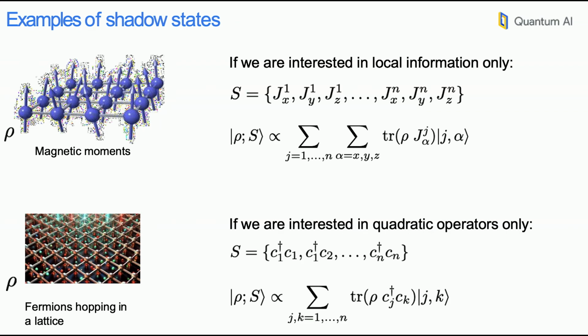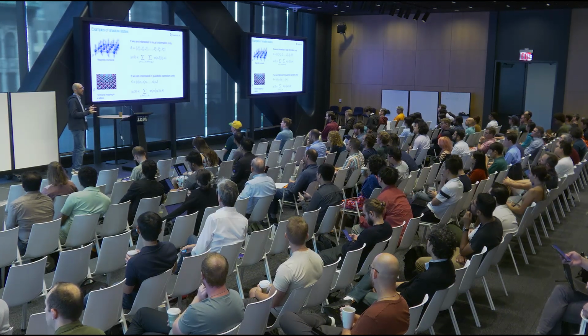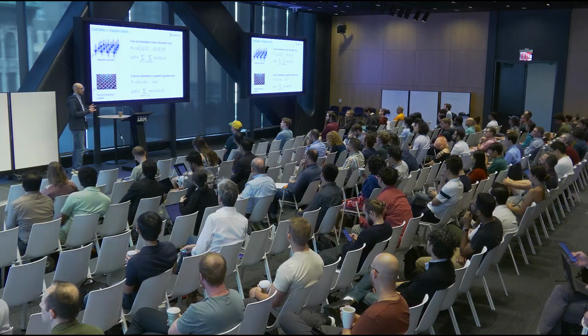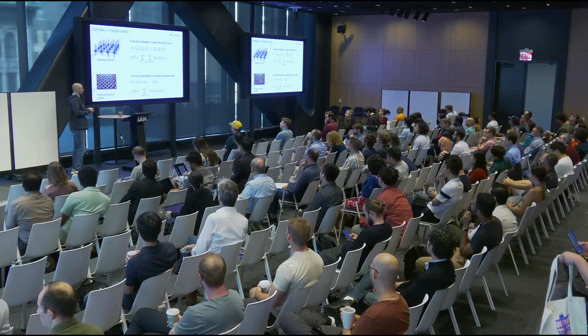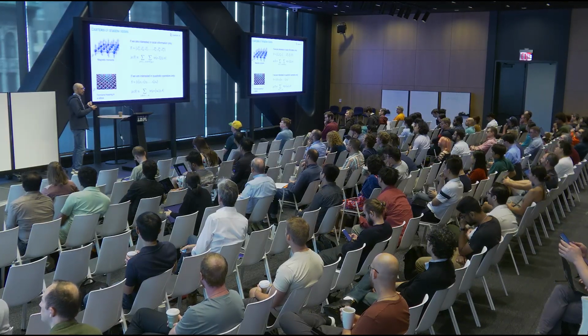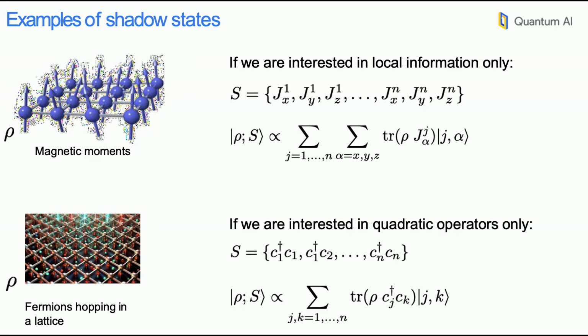OK, so just to warm up, a few examples of shadow states. We can consider, for example, a qubit system or a bunch of magnetic moments. Now my set of operators might be all the local operators, for example, all the angular momentum operators. This is what I chose as a set. Now my shadow state is only going to be a linear combination with amplitudes that are the expectations of these operators. For a fermionic model, I might consider, for example, quadratic fermionic operators. Now shadow states are these expectations of the quadratic operators, right? They contain those expectations as amplitudes.